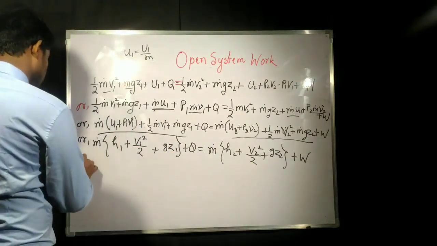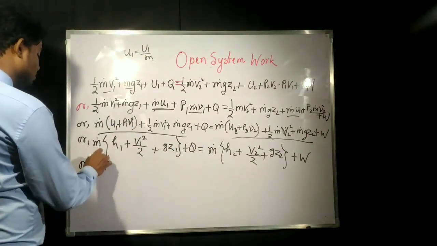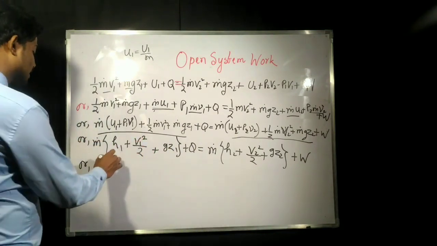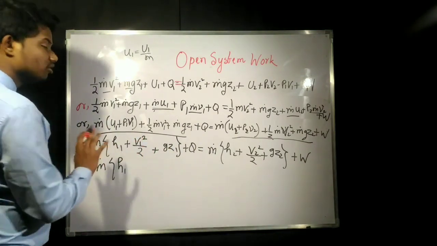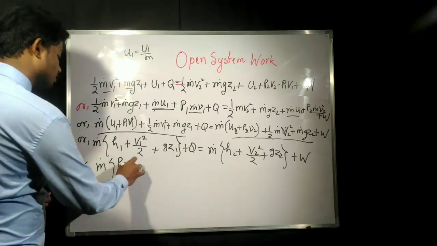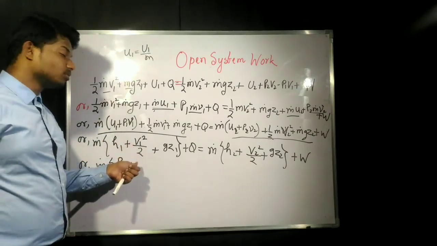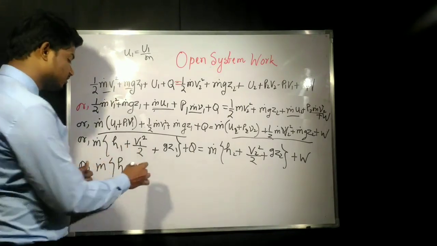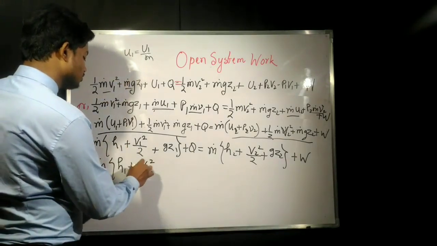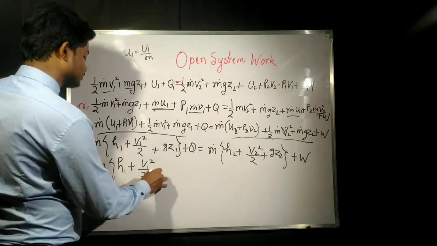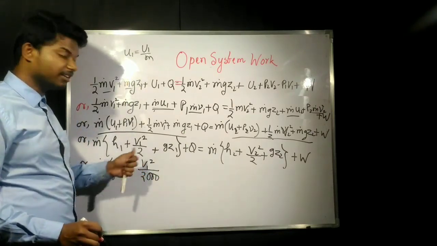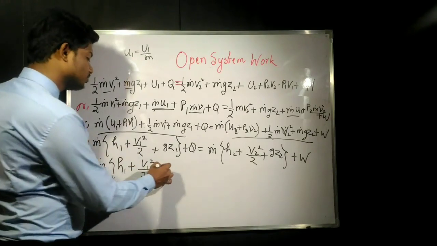So what can we do? When putting the values in while solving questions, we have already said H1 will be given in kilojoule. Now, to make this one kilojoule, what will we do? This is in joule. To make this kilojoule, you need to divide it by 1000. So that is V1 square by 2000.